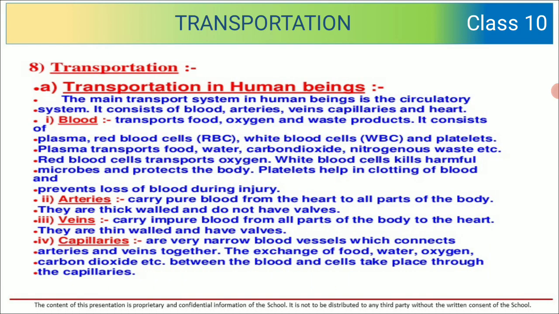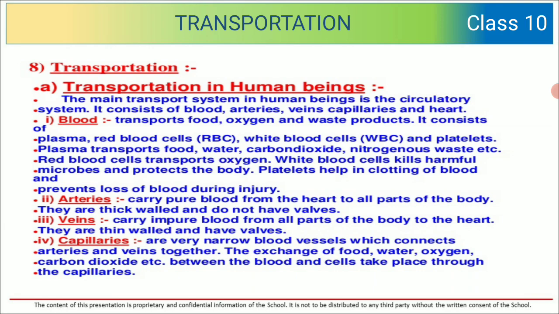Before that, let us see what is transportation. Transportation in human beings is the main system of the human beings. Why? Because the main thing that should happen inside the body is transportation of food, transportation of nutrients. It consists of blood, arteries, veins, capillaries and heart. What are the members of this transportation system? Blood, arteries, veins, capillaries, all these are the members.